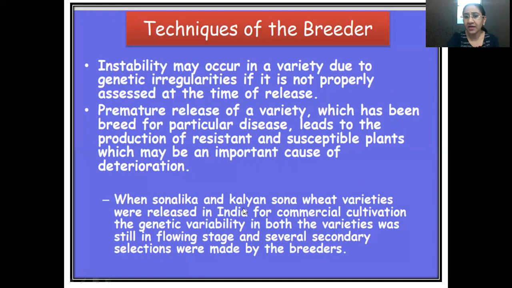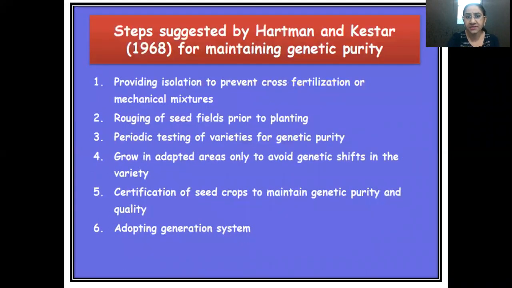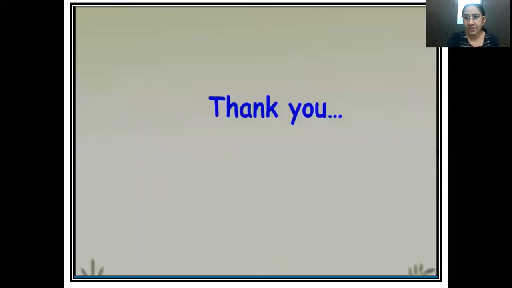Like in the example of Sonalika and Kalyan Sona varieties. These are very popular varieties of wheat that were released in India for commercial cultivation. The genetic variability in both the varieties was still in flowering stage. So when they were released for commercial cultivation, the genetic purity was still at the flowering stage, and several secondary selections were made by the breeders. This is called premature release of the variety. These are the two popular varieties of wheat which had led to the Green Revolution in India. So these things we will be studying in the next class.